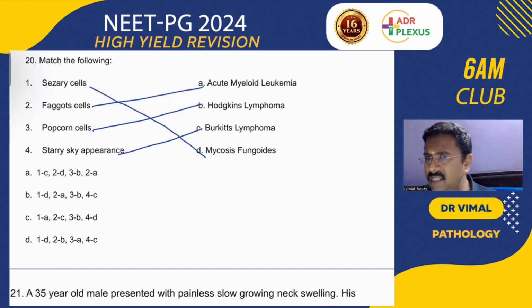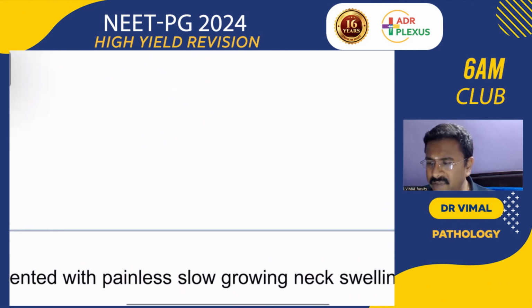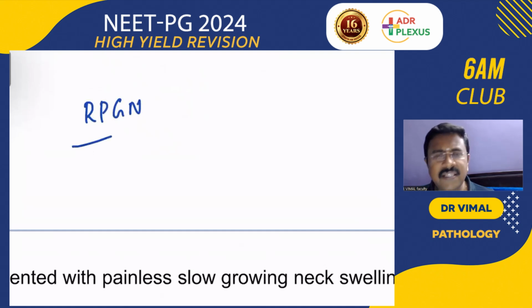And remember, guys, RPGN is going to be an important topic in glomerulonephritis, rapidly progressive glomerulonephritis, otherwise called crescentic glomerulonephritis. How many types of RPGN are there? There are mainly 3 types. Type 1 RPGN is called anti-GBM, that is Goodpasture disease. Mainly alpha-3 chains are affected, but it also affects the alveolar capillary basement membrane, so the patient can present with both hemoptysis and hematuria. Yes, very good. Type 4 collagen. And type 2 RPGN is nothing but the immune complex.